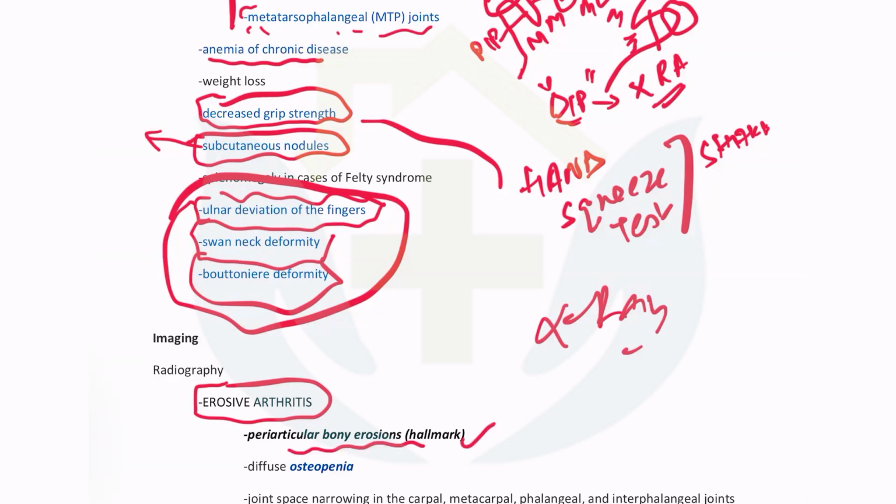They are hallmarks. There is diffuse osteopenia. You can make out that the bone is literally weak. It is not as radio-opaque as it should be. Joint space narrowing will be there in the carpal, metacarpal, and phalangeal, interphalangeal joints. Ulnar deviation you can see on the X-rays.